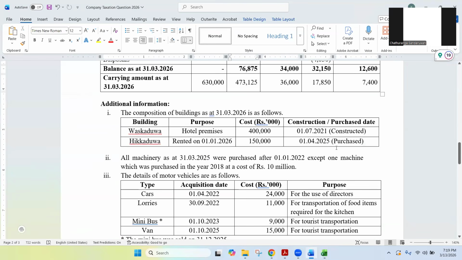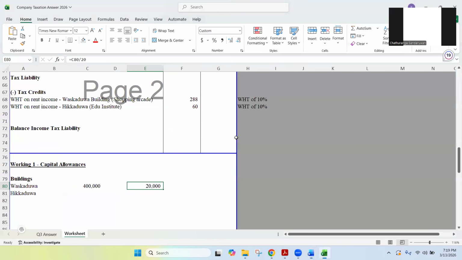Yes, because this has been purchased in 2021, and we are still talking about the 2025/2026 year. We have more time; we can go until 20 years. So I just divided 400,000 by 20 years. This is the capital allowance.